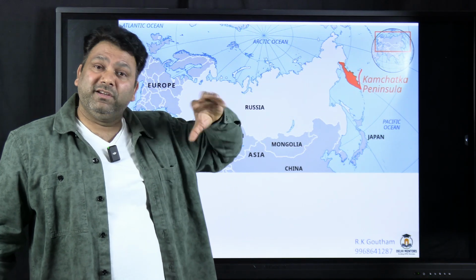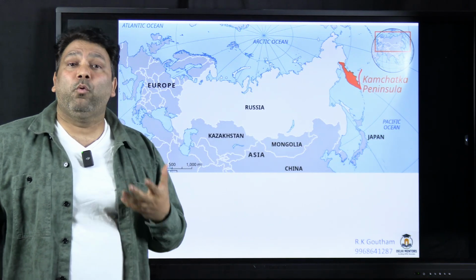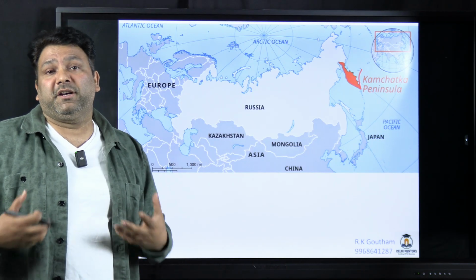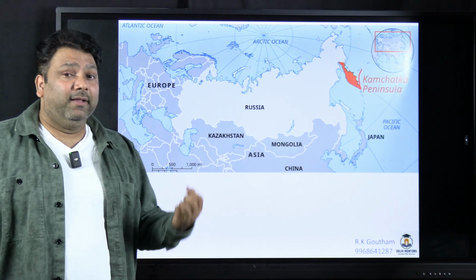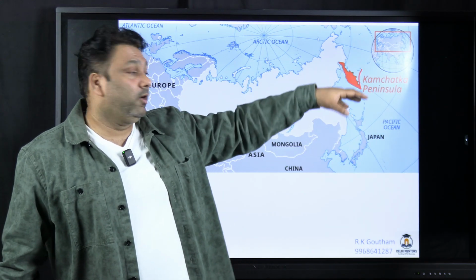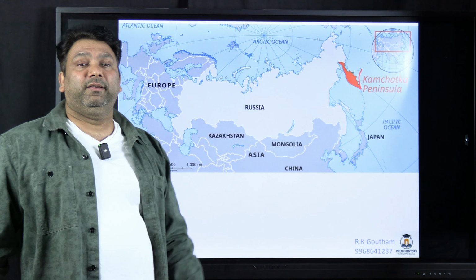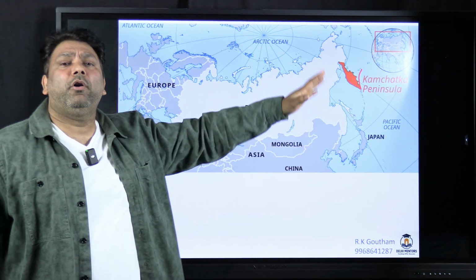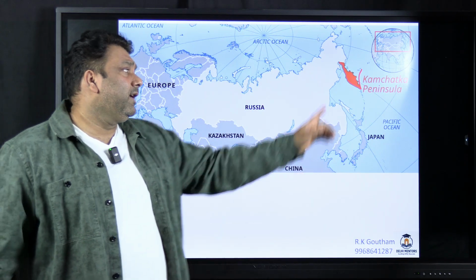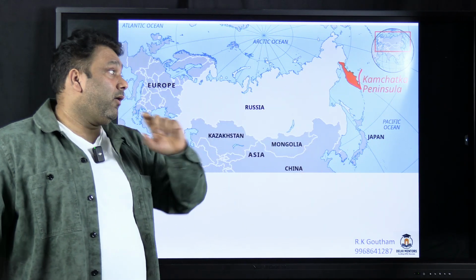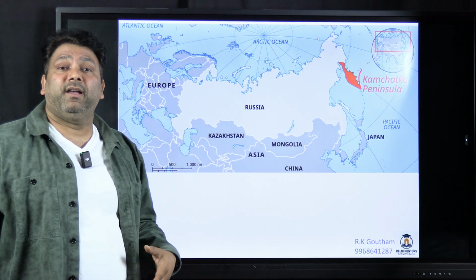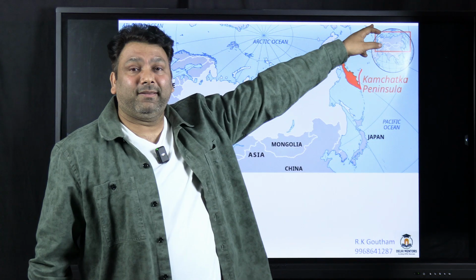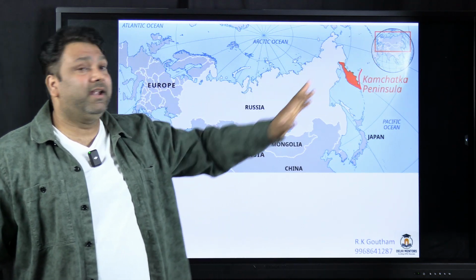So Pacific में fishing के लिए very important है, because in the cold waters you'll be having a lot of fish as compared to warm waters. Because fish का जो खाना है, that is phytoplanktons, they thrive in the cold waters and not in the warm tropical waters. And thirdly, it gives Russia access to a broad coastline. Bada coastline means bada sea route access. And also in Kamchatka Peninsula, Russia has a lot of military and nuclear bases. And this is not very far away from Alaska, USA, Canada. So it is very near to the west.